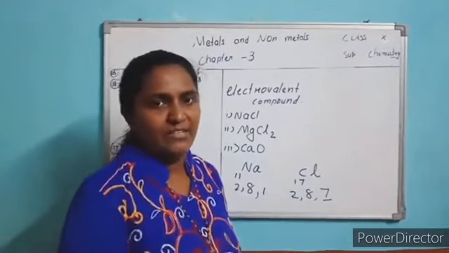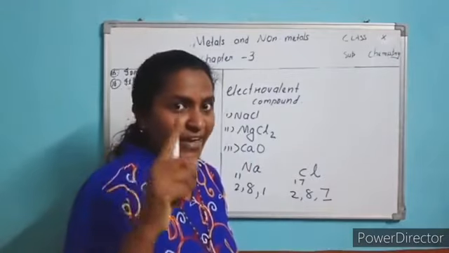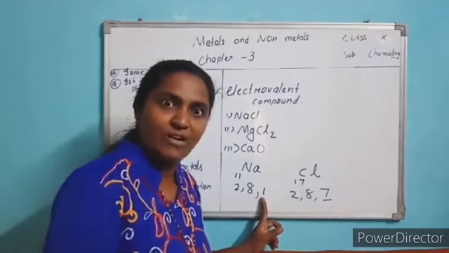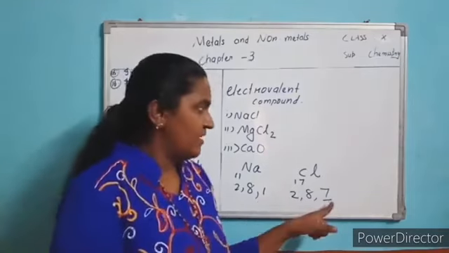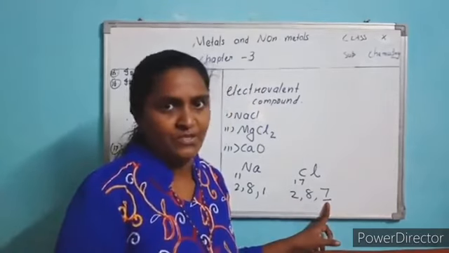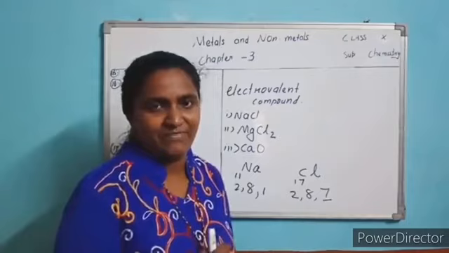To be stable, you need in the first cell how many electrons? 2. In the last cell you should have 8 electrons. Here what is the number of electrons? Only 1. Is it stable? No. Here also the last cell has 7 electrons. Is it considered to be stable? No. So a chemical reaction occurs between them.